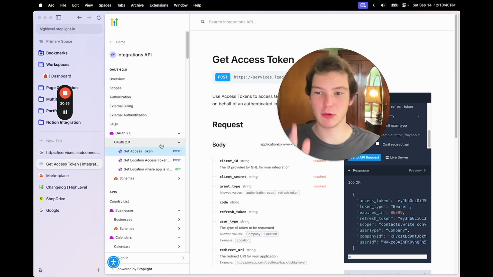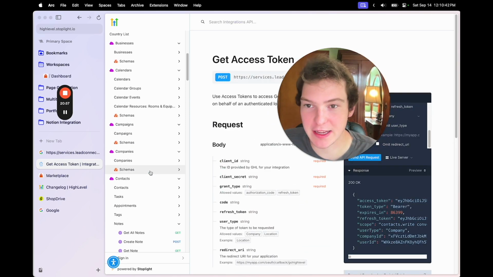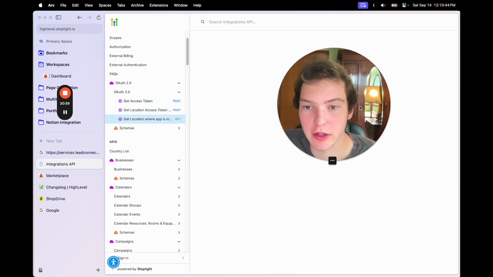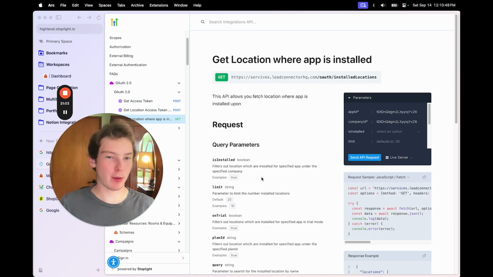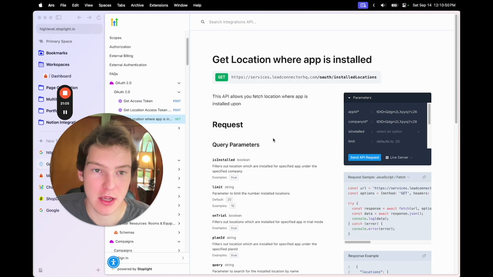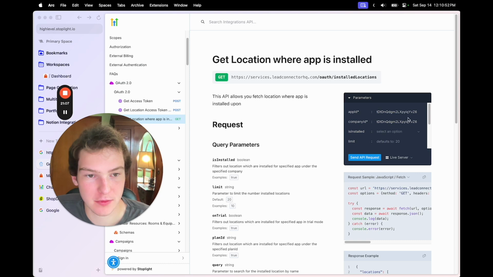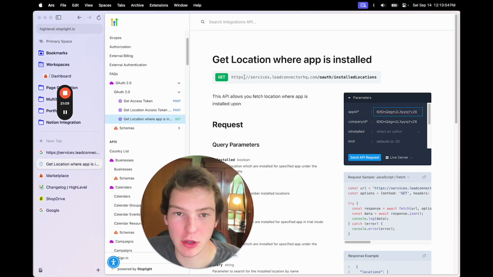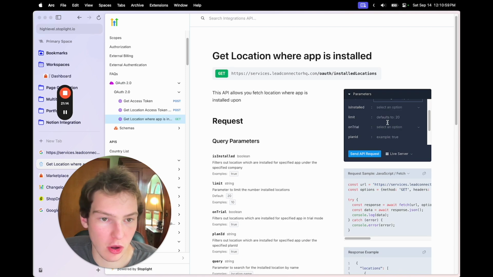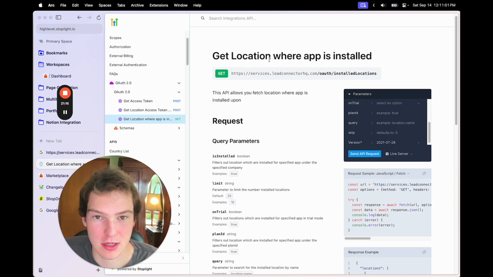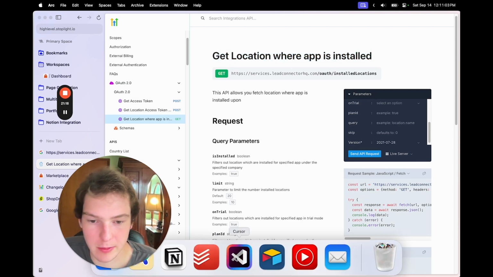Now, the next thing we probably want to do is get a list of installed token apps, because we saw that we installed that app on every single one of my locations. So what we're going to do is come down to get location where app is installed. This should give us all the locations, except it just says location. But this is what I'm using my app to do.